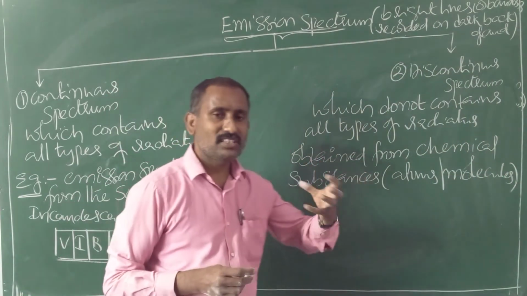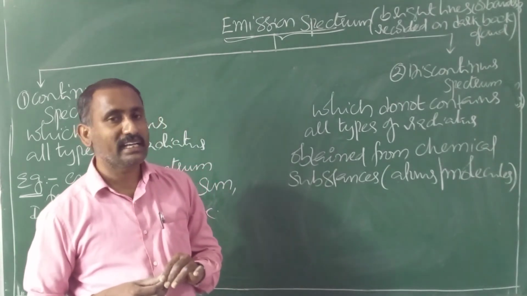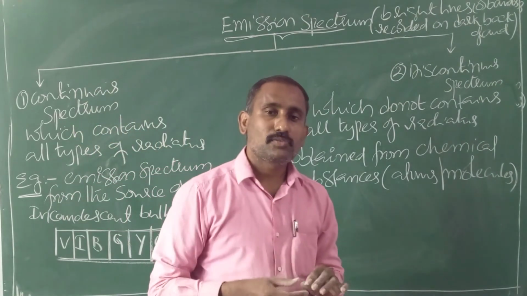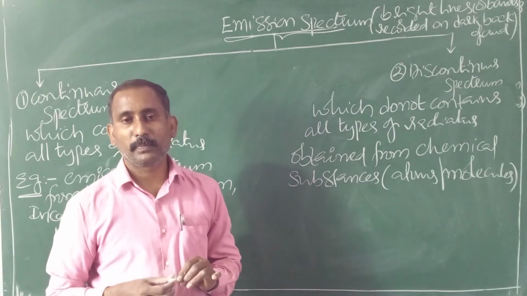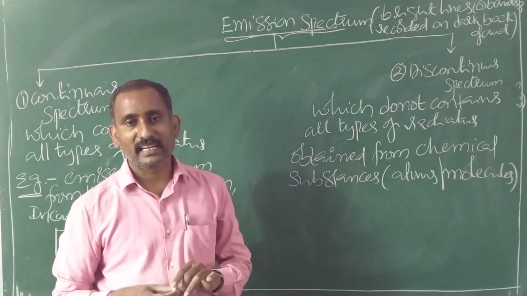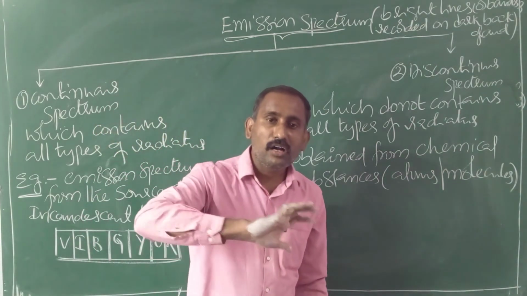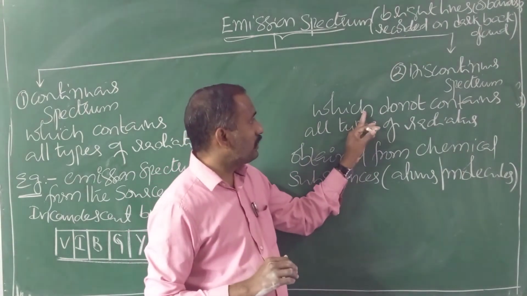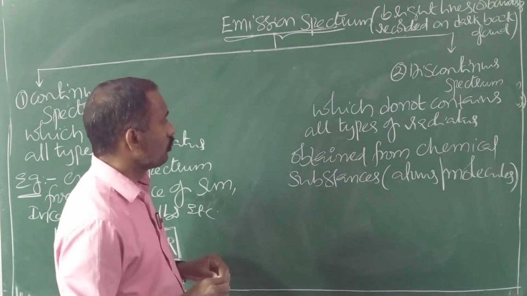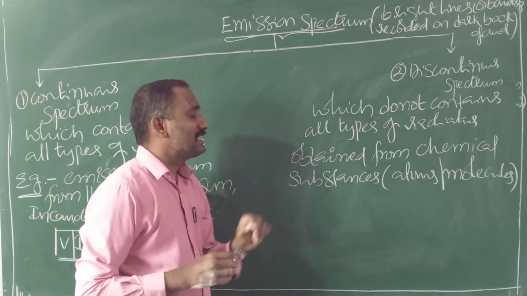Whenever atoms or molecules are strongly heated, light is emitted. When the emitted light is passed through the prism, an impression is recorded on the photographic plate. In that recorded impression, all types of radiations are not recorded. That's why it is known as discontinuous spectrum. Generally, it is obtained from chemical substances.